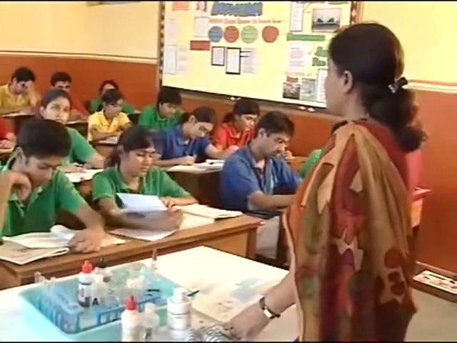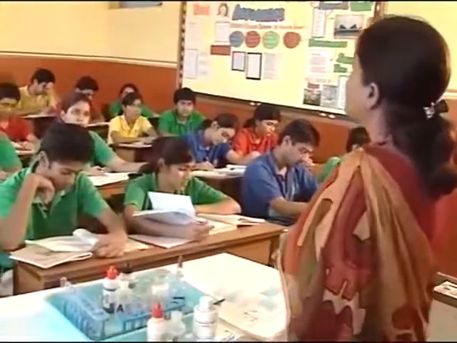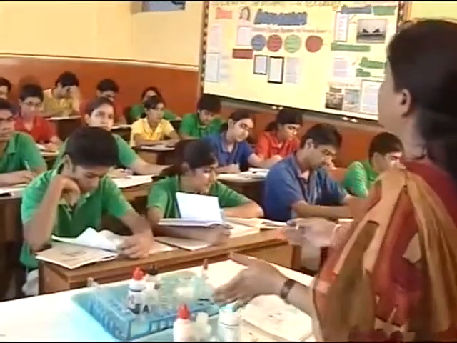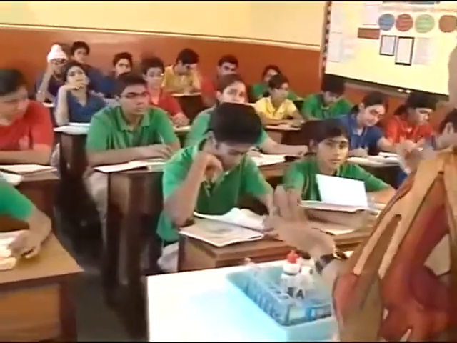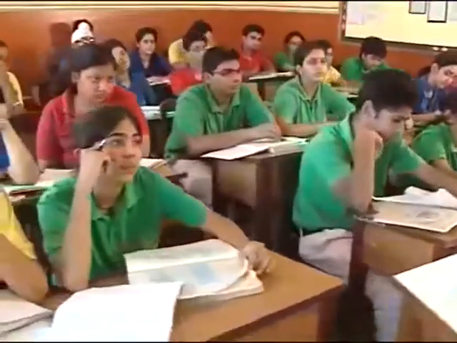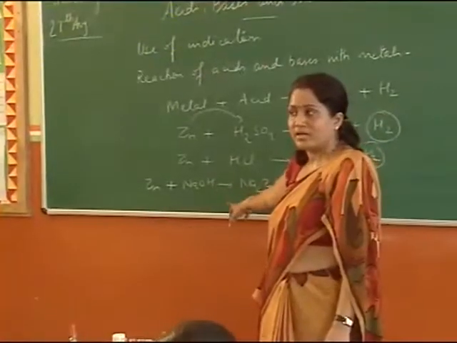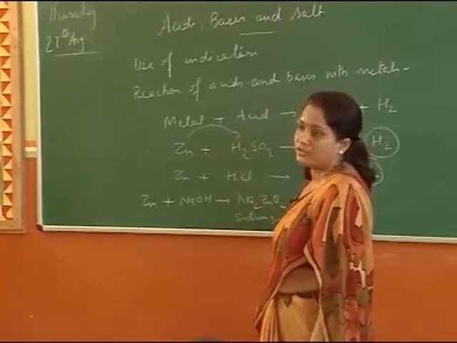However, such reactions are not possible with all metals. The reason being, metals by themselves are sources of basicity of a substance, so you can't have a base reacting with a base. Amphoteric means anything that can behave as an acid as well as a base. So zinc reacts with an acid too, and it reacts with a base too. So it is amphoteric in nature. The products that are formed are similar: salt and hydrogen gas. Clear?